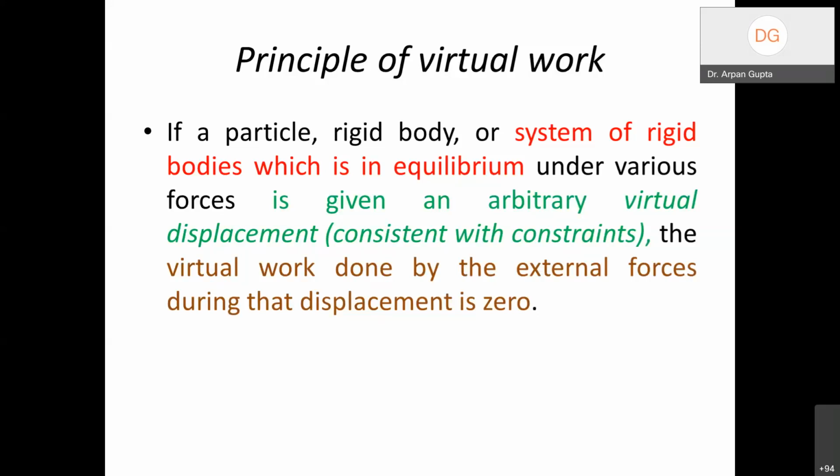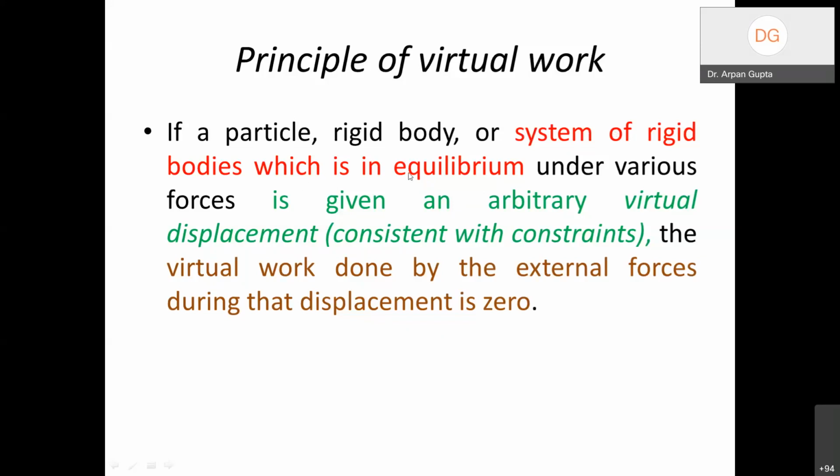So there are a couple of points which I would like to highlight here, in separate color codes. Firstly, this principle of virtual work can be applied to a particle, to a rigid body, or to a system of rigid bodies which are in equilibrium. However, the advantage of this method will be only when you have a system of rigid bodies, right? There is no advantage as such in a particle or a single rigid body, because we'll get the same equation as the force balance equation.